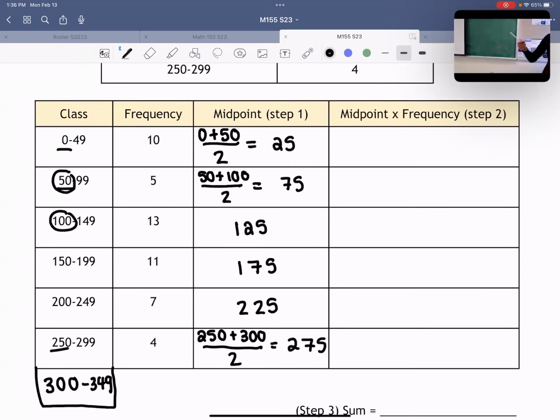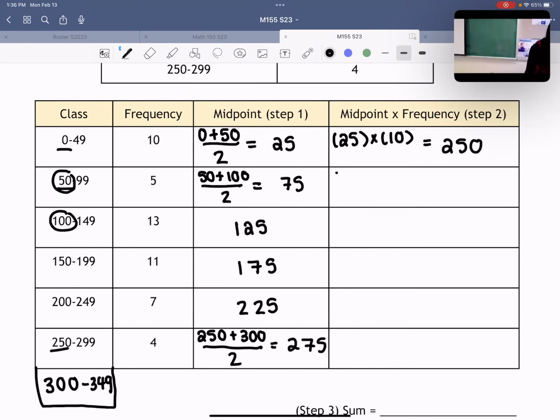I think I heard it. 25 and 10, perfect. Because 25 is the midpoint, 10 is the frequency. So if I multiply those together, we get 250. Okay, so step 2 says take the midpoint, multiply by the frequency. It just makes sense to write it next to it in another column, right?